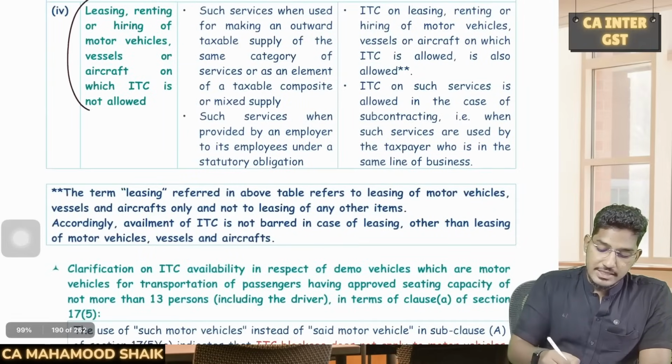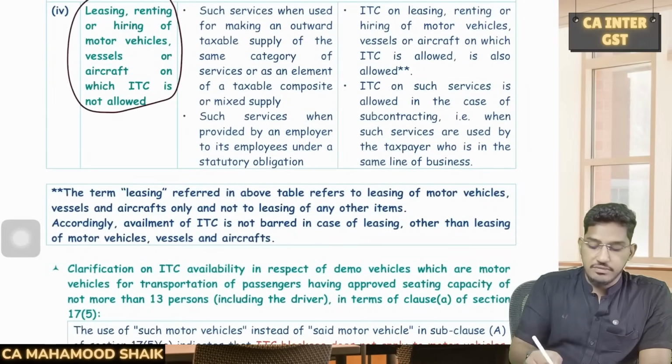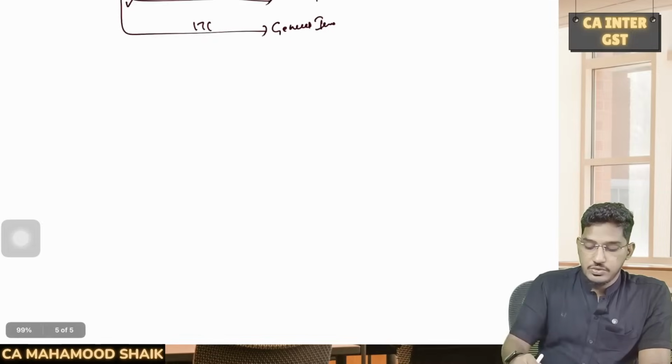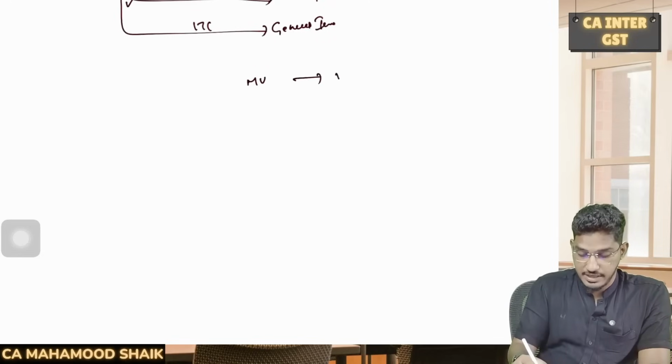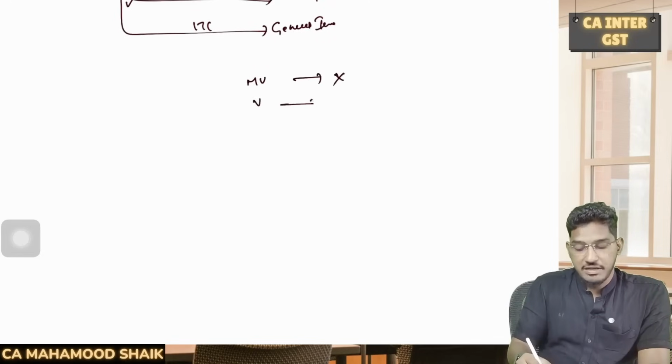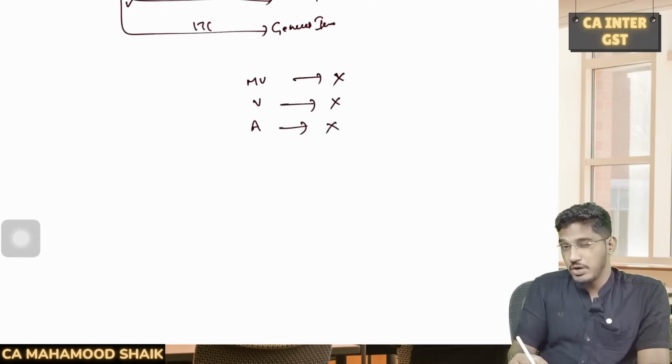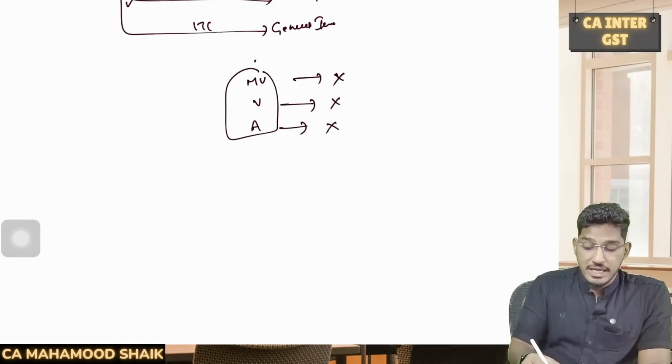And one more thing: leasing, renting or hiring of the motor vehicle, vessel or aircraft. Once again, the same logic. Say for example, I'm a general person. If I'm buying a motor vehicle designed to carry less than 12 passengers, will ITC be blocked? Yes, ITC will not be available. If I'm buying a vessel but not using it for eligible purposes, will ITC be blocked? Yes. If I'm buying an aircraft but not using it for eligible purposes, will my ITC be blocked? Yes.